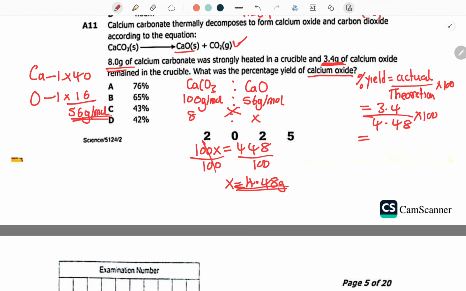That's how simple it is. So just get your 3.4 divided by 4.48, then multiply by 100. You're getting 75.89, which you can round off to 76%. Okay, and that's how they found the answer to be A.